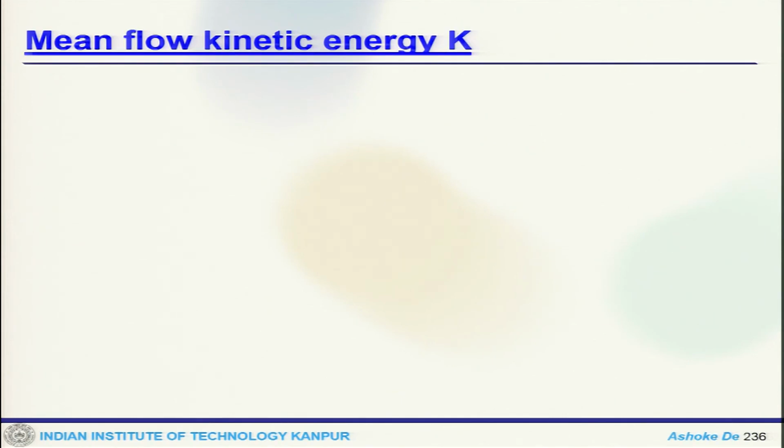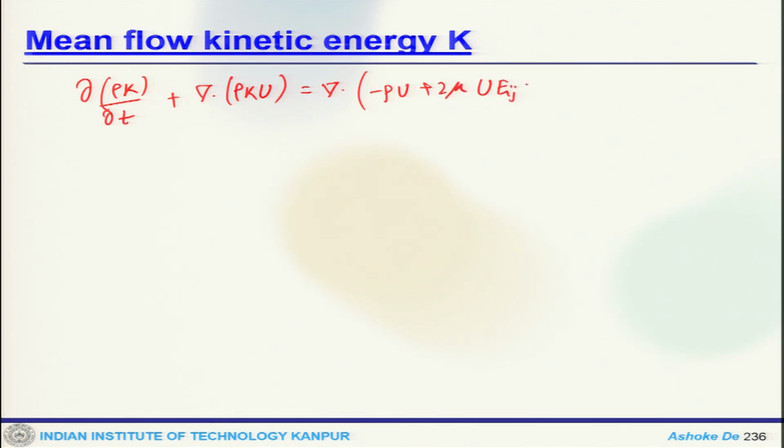Now, the mean flow kinetic energy equation, which is d rho k by dt plus del dot rho k u, equals del dot of minus p u plus 2 mu u E_ij minus rho u_i prime u_j prime u, minus 2 mu E_ij E_ij, minus rho u_i prime u_j prime dot E_ij.